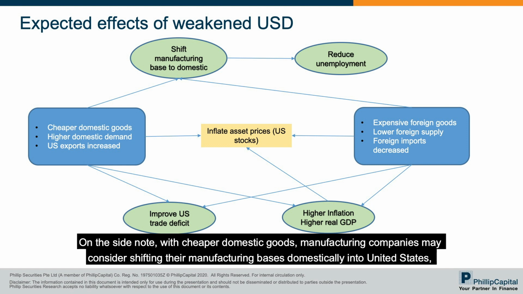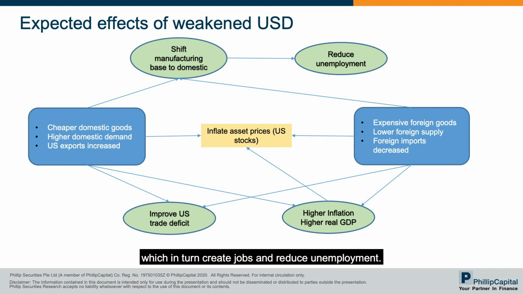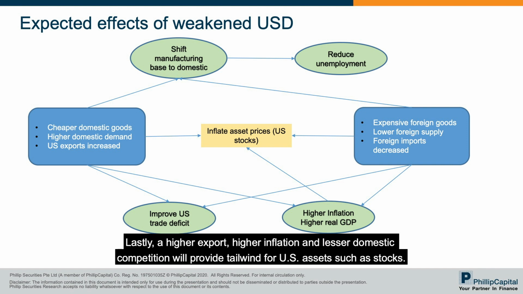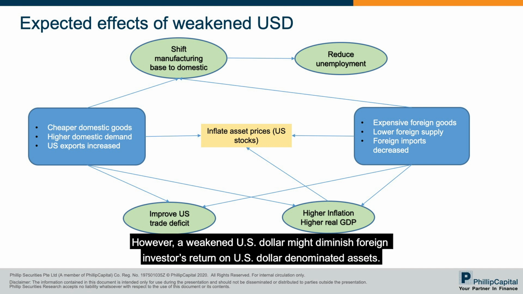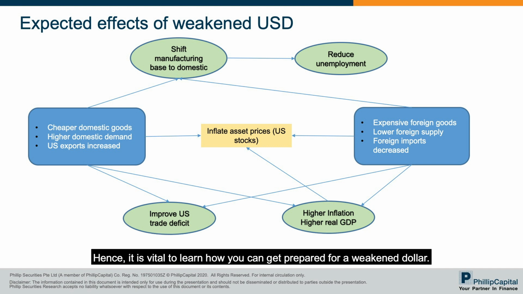On the side note, with cheaper domestic goods, manufacturing companies may consider shifting their manufacturing bases domestically into the United States, which in turn creates jobs and reduces unemployment. Lastly, higher export, higher inflation, and lesser domestic competition will provide a tailwind for US assets such as stocks. However, a weakened US dollar might diminish foreign investors' return on US dollar denominated assets. Hence, it is vital to learn how you can get prepared for a weakened dollar.